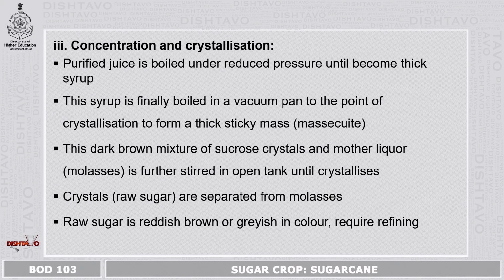massecuite. This dark brown mixture of sucrose crystals and mother liquor, that is molasses, is further stirred in an open tank until it crystallizes. These crystals are separated from molasses, and the crystals separated through this process are not very clean. They appear reddish brown or grayish in color, which requires further refining.